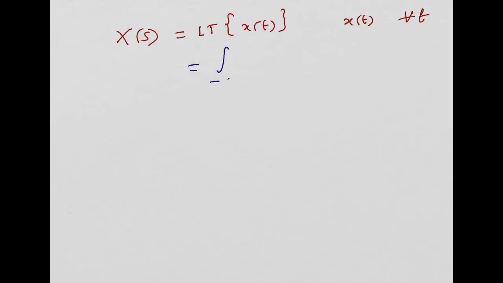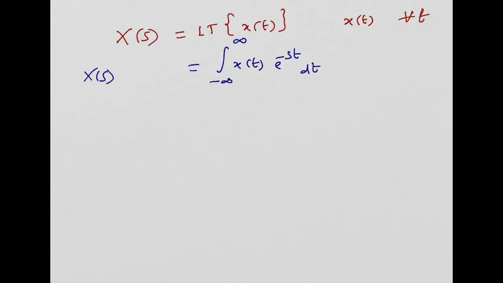Let me introduce the Laplace transform now. It is denoted by X(s), the Laplace transform of any continuous time domain representation x(t). A continuous time domain signal is represented as x(t), for example, x(t) for all values of t. So symbolically X(s) is represented as the Laplace transform of x(t), whereas it can be represented using the mathematical expression: integral from minus infinity to plus infinity, x(t) e^(-st) dt.